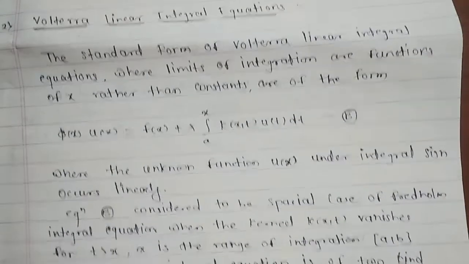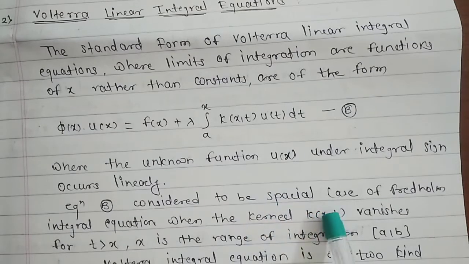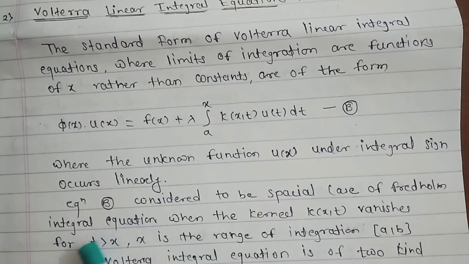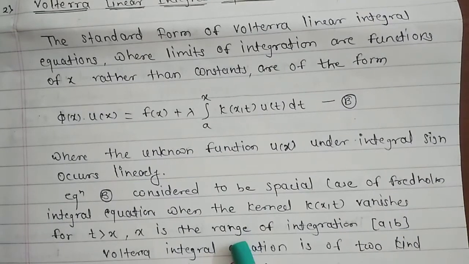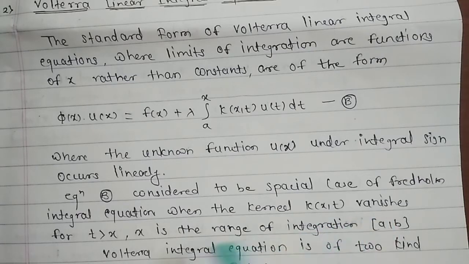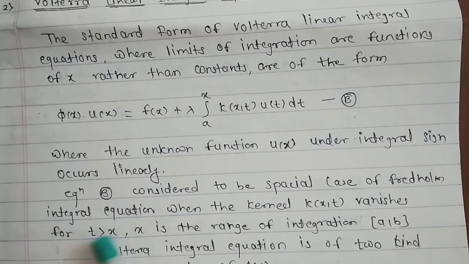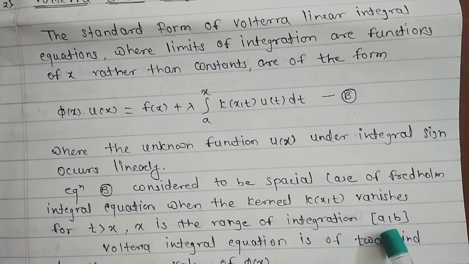Now equation B is considered to be a special case of the Fredholm integral equation, where the kernel k(x,t) vanishes for t greater than x, where x is in the range of integration, the closed interval [a, b]. This is considered a special case of the Fredholm integral equation.